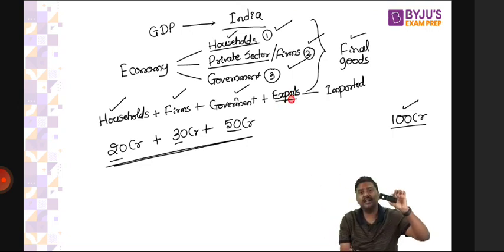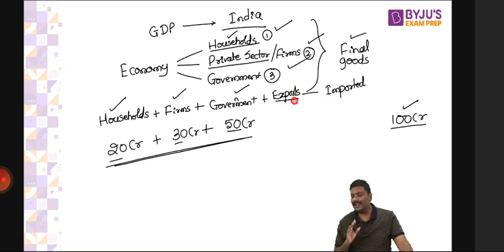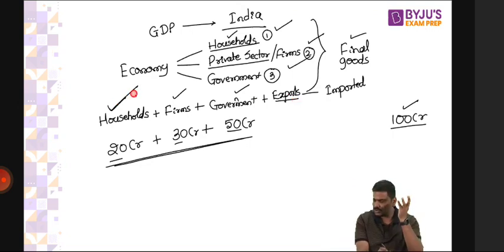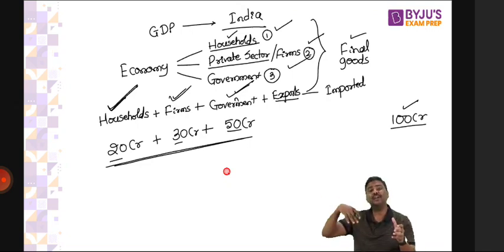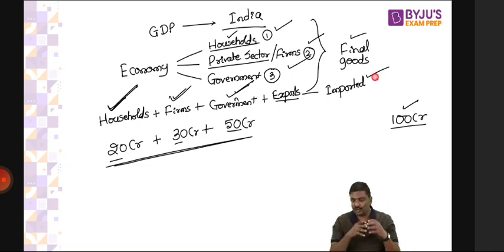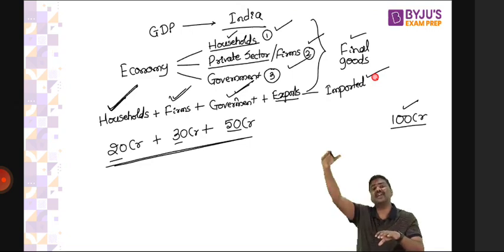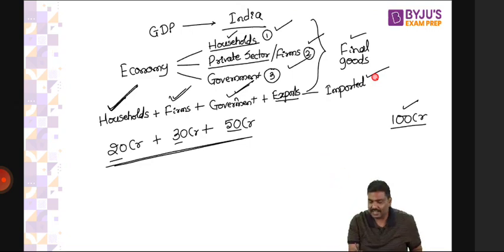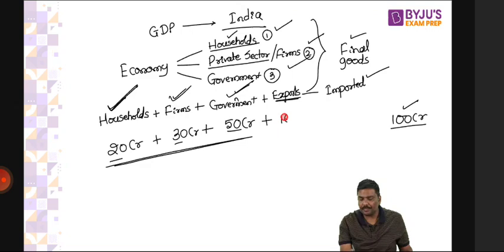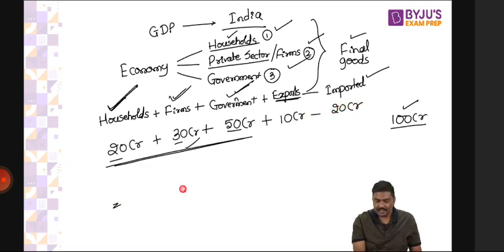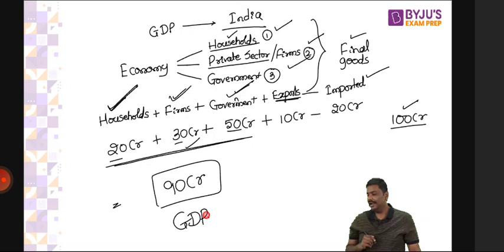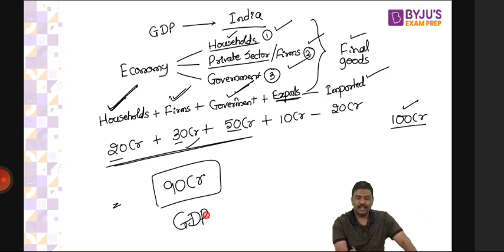Any difficulty? Let me know. Argument is simple. Whatever is the expenditure on final goods and services done by the households, firms and government, count it. But some of these final goods and services are imported. So I will subtract it. And some of these final goods and services which we have manufactured in India, we have exported. But because they are manufactured in India, we should count it. That is plus exports. Imagine exports are, let's say, 10 crore rupees. Imports are, let's say, 20 crore rupees. Now you can simply say 100 plus 10, 110 minus 20, 90 crore rupees. It is the value of GDP of India. And whenever you talk about exports and imports, they'll simply write the term net exports.